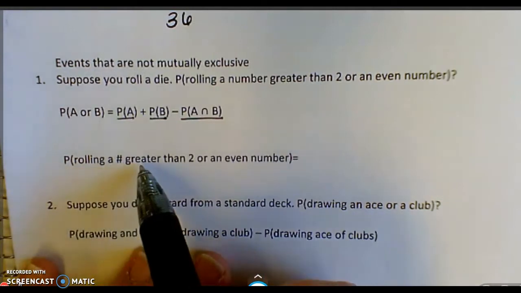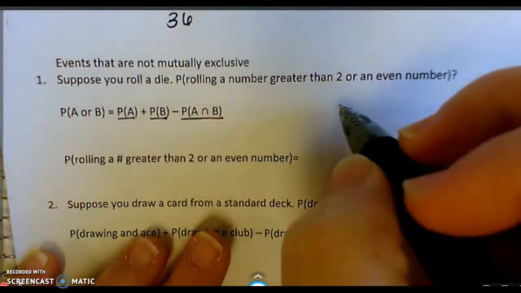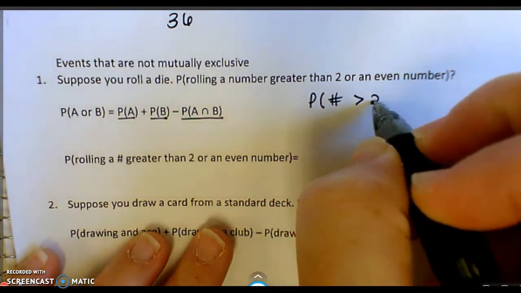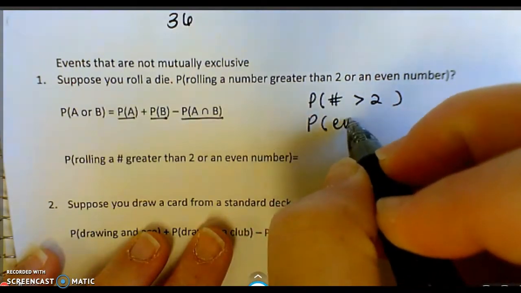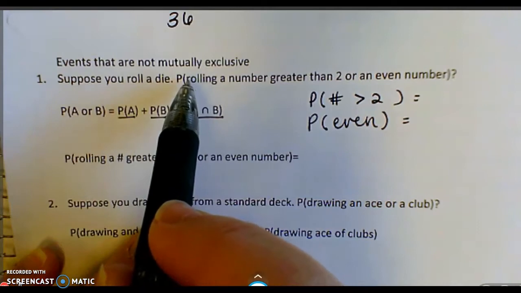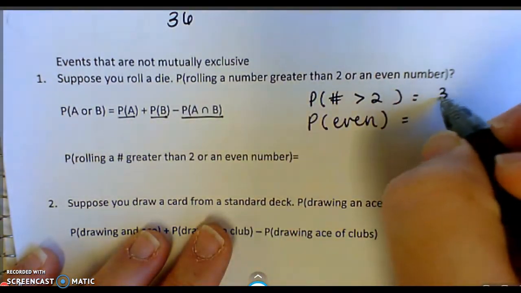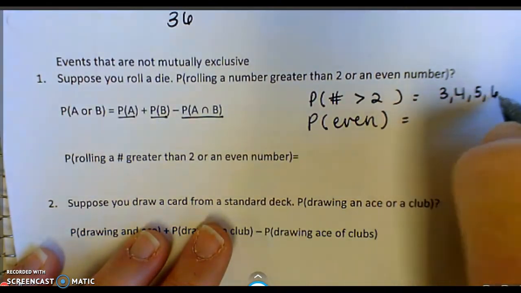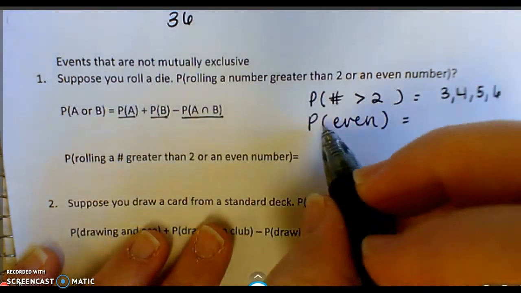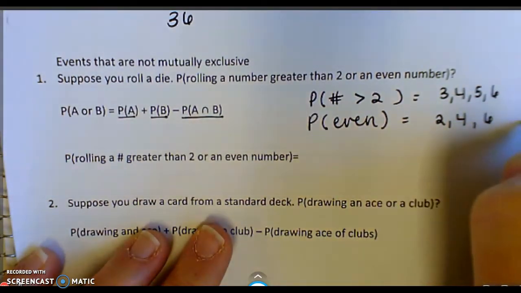So it says rolling a number greater than 2 or an even number. Okay, so I'm going to do it separately. Probability of a number greater than 2, and then probability of an even. Okay, we're rolling a die, so we're just rolling 1, not 2. So the probability of the number is greater than 2. Well, we're talking about 3, 4, 5, and 6. So there's 4 of them. Okay. Probability of even, we're talking about 2, 4, and 6. And there's 3 of them.